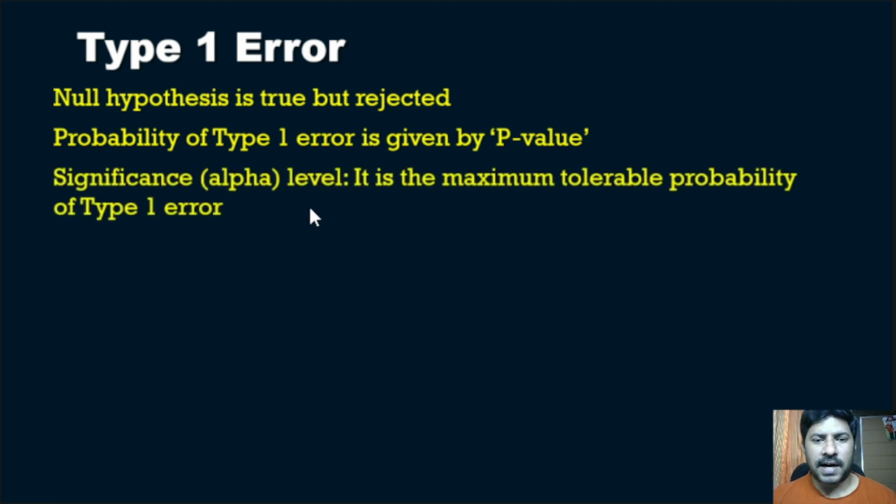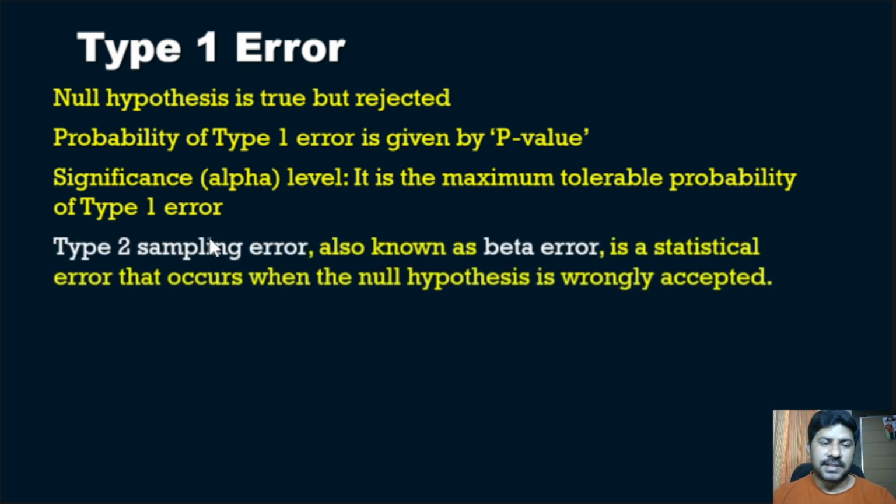Significance or alpha level is the maximum tolerable probability of type 1 error. At the same time there is also a type 2 sampling error, also known as beta error, a statistical error that occurs when the null hypothesis is wrongly accepted.